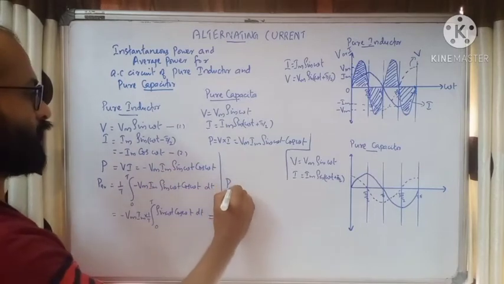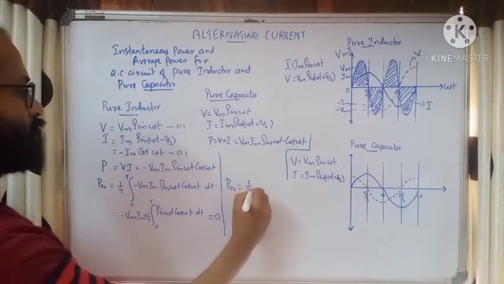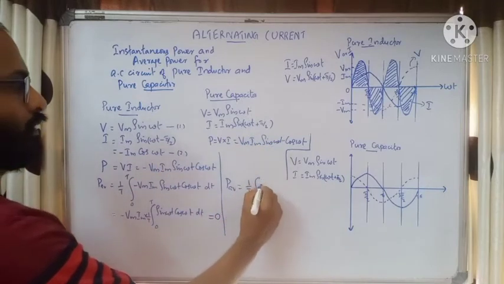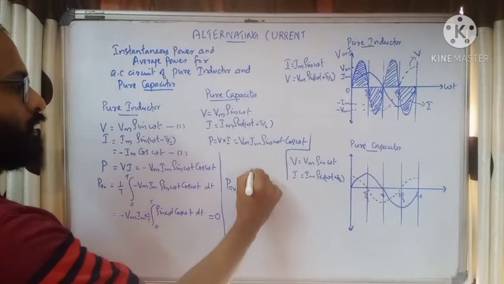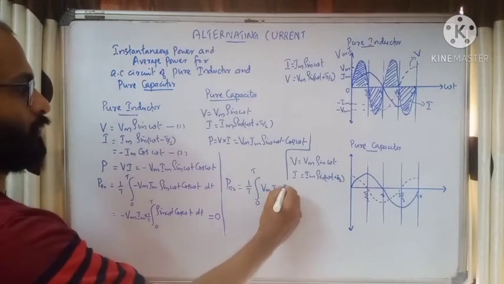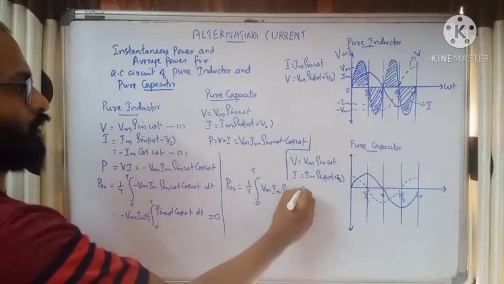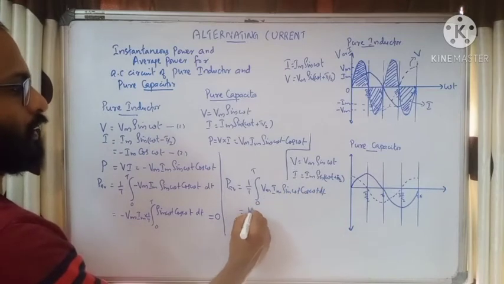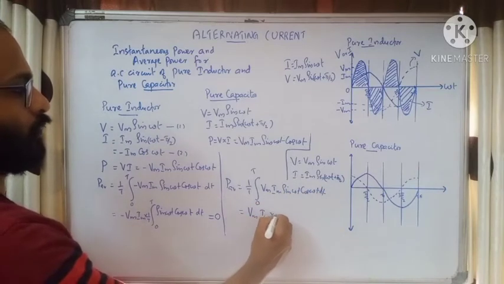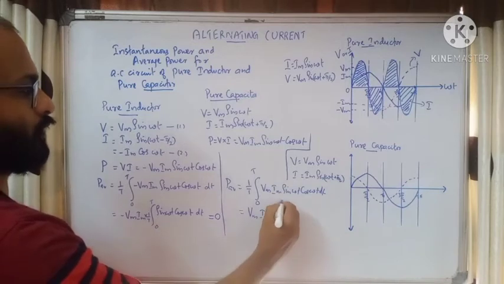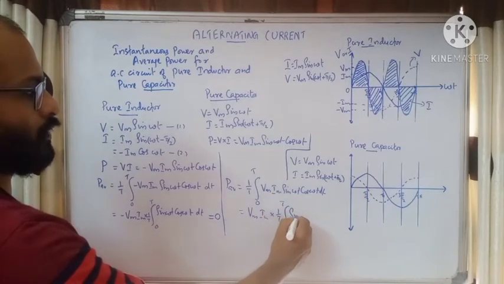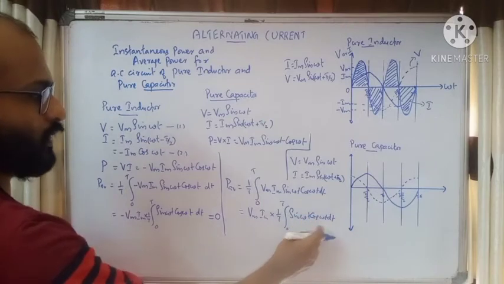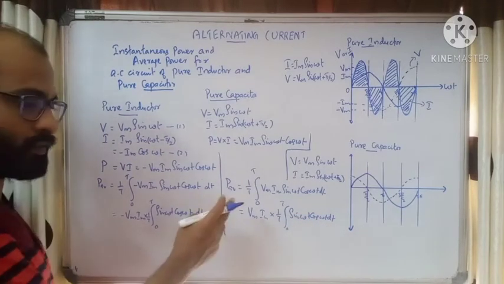P average is equal to 1 by T integral. What we need to take? We need to integrate this, 0 to T Vm Im sin omega t cos omega t dt. But we know that Vm and Im we can take outside. And 1 by T in this average value, the average value of sin omega t cos omega t dt, is leading to a value 0, that we have seen in the previous class.